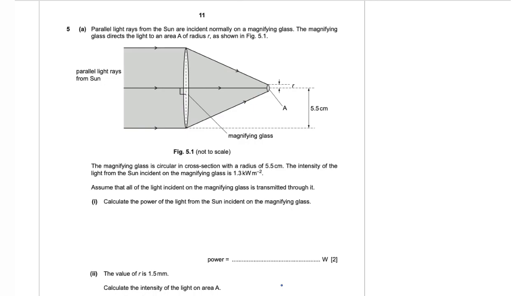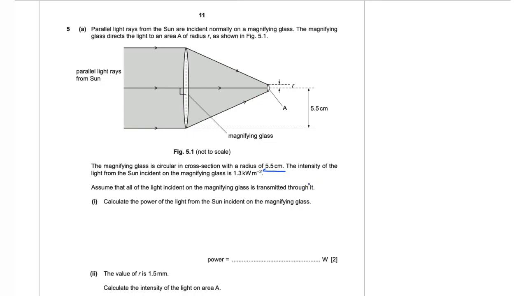Question number 5, part A. Parallel light rays from the sun are incident normally on a magnifying glass. The magnifying glass directs the light to an area A of radius r, as shown in figure 5.1. The magnifying glass is circular in cross-section with a radius of 5.5 centimeters.